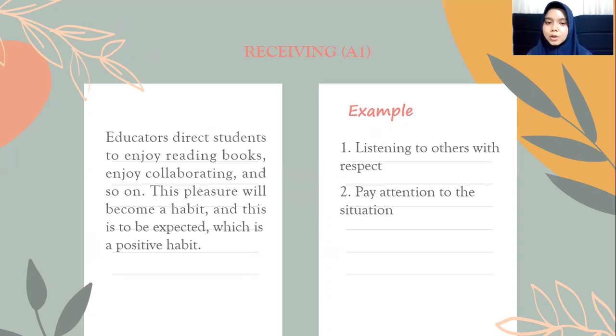And also, I will give a simple example in learning mathematics for receiving. When the teacher explains the triangle material, the students pay attention and try to absorb the information from the explanation given by the teacher.